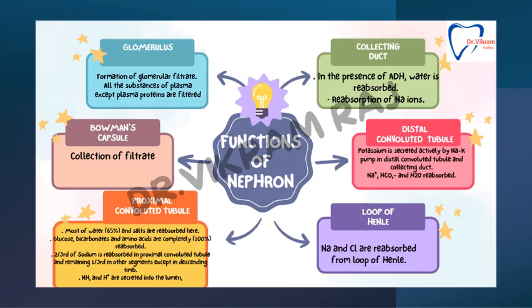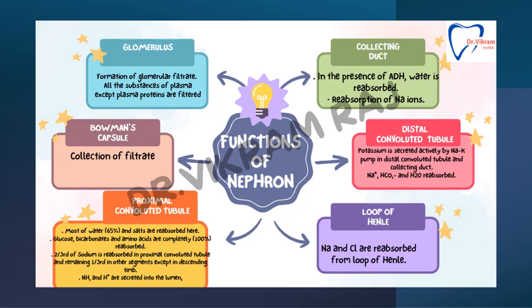The functions of the nephron parts are: glomerulus, Bowman's capsule, PCT, loop of Henle, DCT, and collecting duct. Each has different functions. The glomerulus is concerned with the formation of the GFR. All the substances of the plasma except plasma proteins are filtered. Bowman's capsule collects the filtrate. In the PCT, most of the water, that is 65%, and salts are reabsorbed, and glucose, bicarbonate, and amino acids are completely, 100%, reabsorbed. Two-thirds of the sodium is reabsorbed in the PCT, and the remaining one-third in other segments, except in the descending limb.